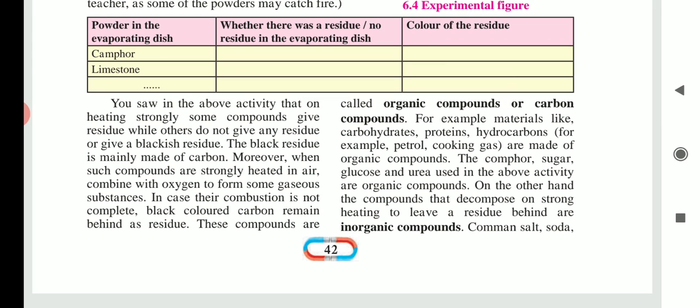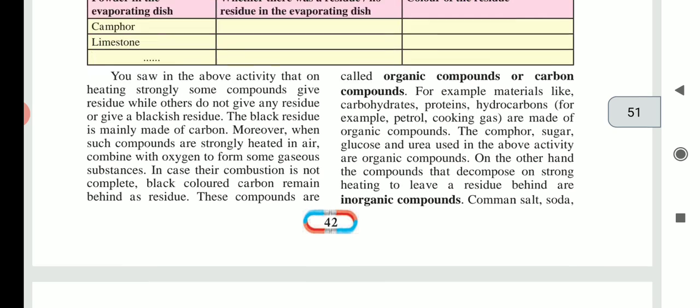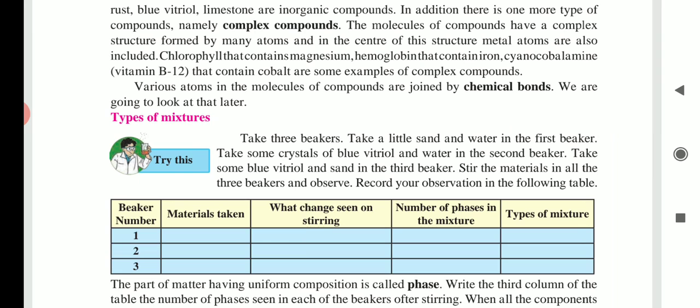For example, chlorophyll contains magnesium. Then hemoglobin, which is present in our RBCs, contains iron. And then cyanocobalamin, that is vitamin B12, contains cobalt. So these are some examples of complex compounds.